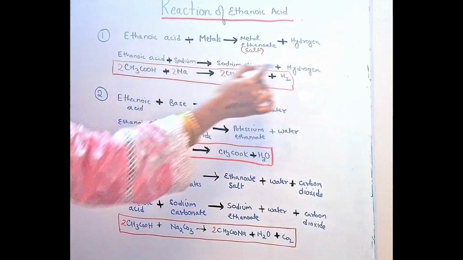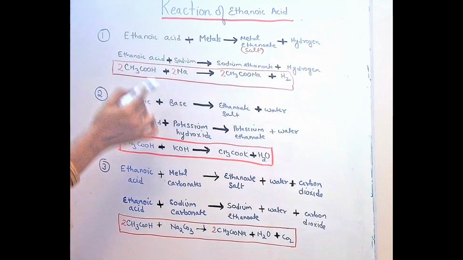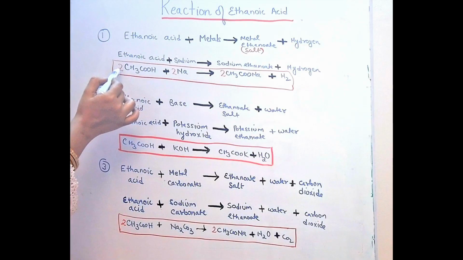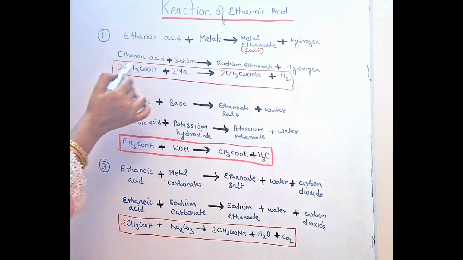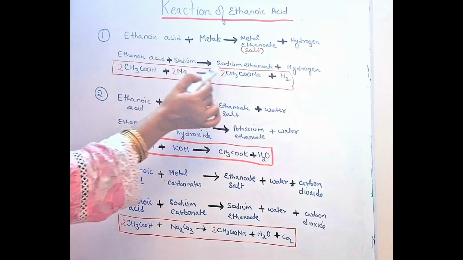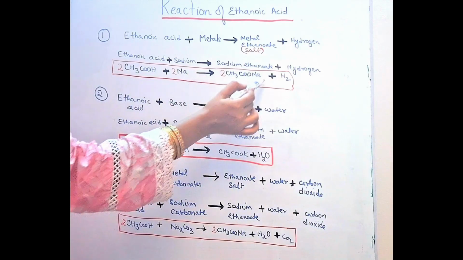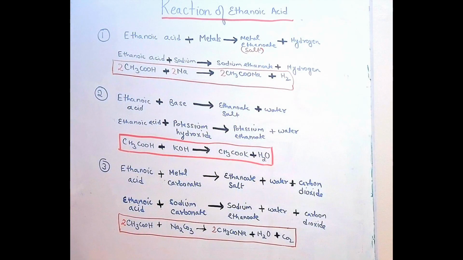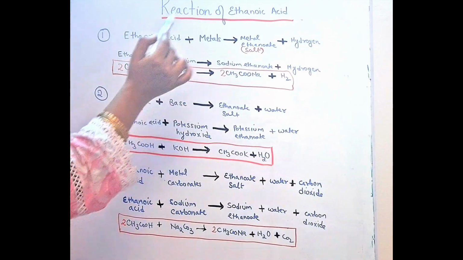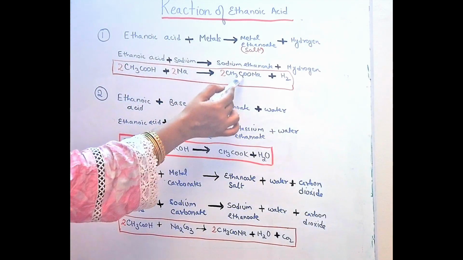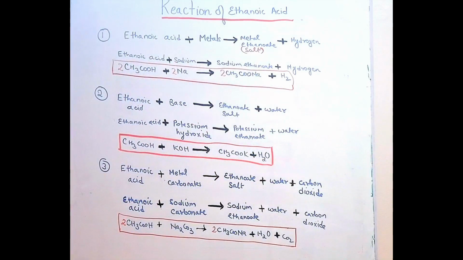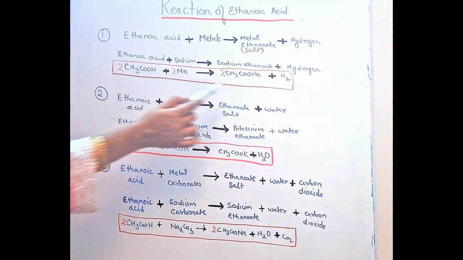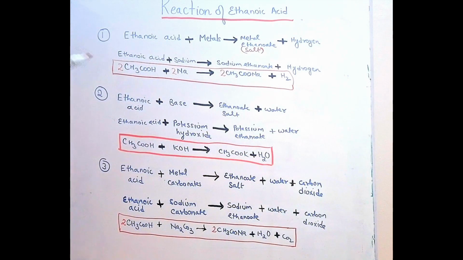So this is the word equation. Now let us see the chemical equation. Two molecules of ethanoic acid will react with 2 sodium to give 2 molecules of sodium ethanoate and 2 hydrogen. Is it clear? So 2 ethanoic acid react with 2 sodium, 2 sodium ethanoate salt is formed and hydrogen is released. This is the balanced equation.